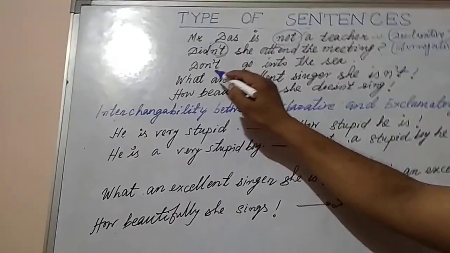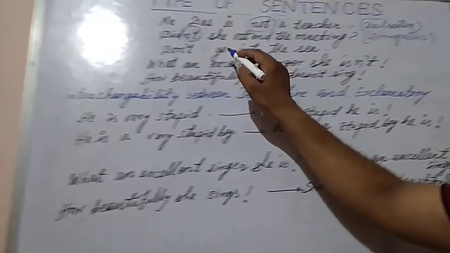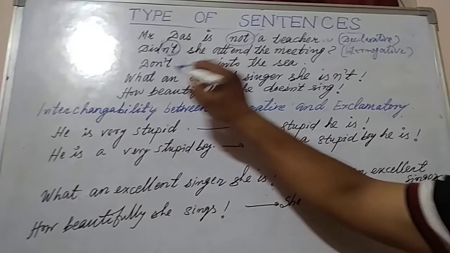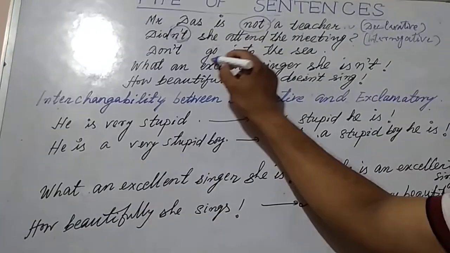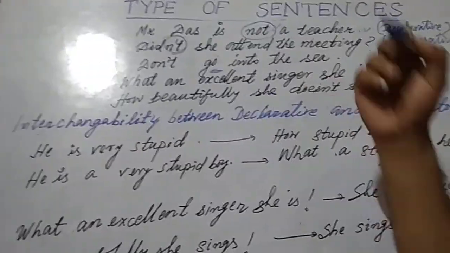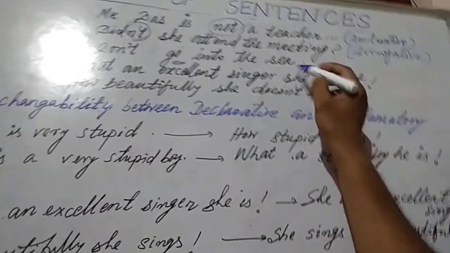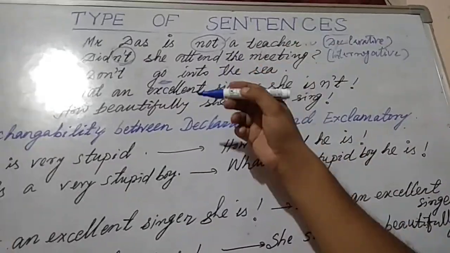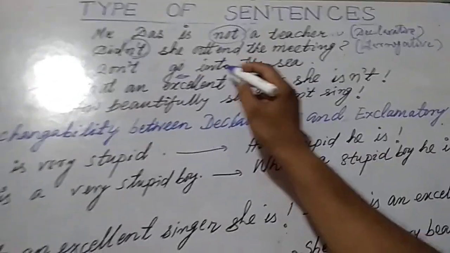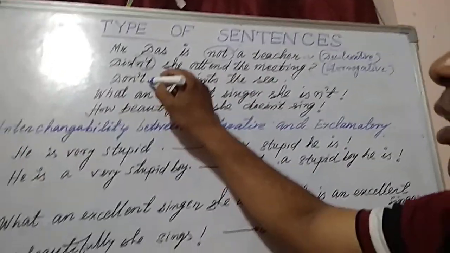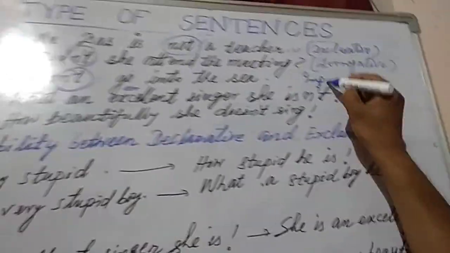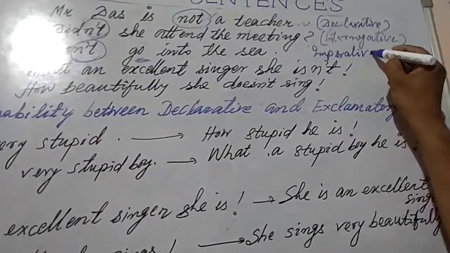As well as the next one, you see, do not go into the sea. Don't go into the sea. You see here, go into the sea. When we change it into negative form, go into the sea is an imperative sentence, but when we change into negative, it will be don't go into the sea. You see here. So it is an imperative sentence. So imperative sentence can also be changed to negative form.